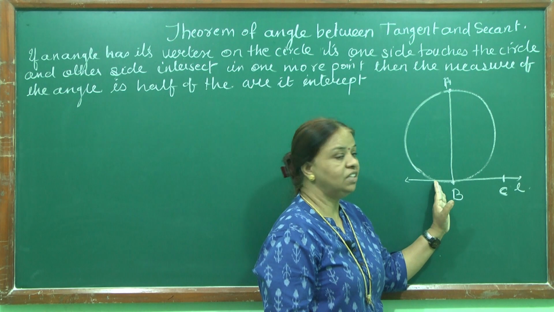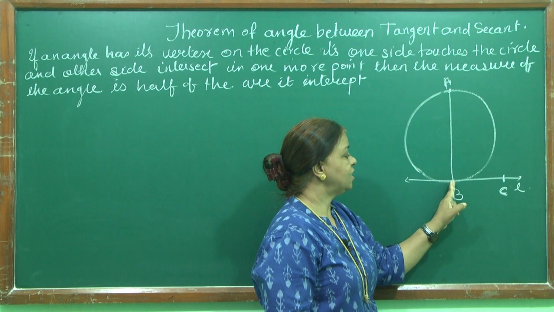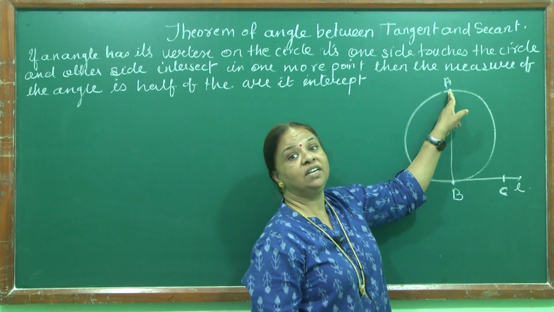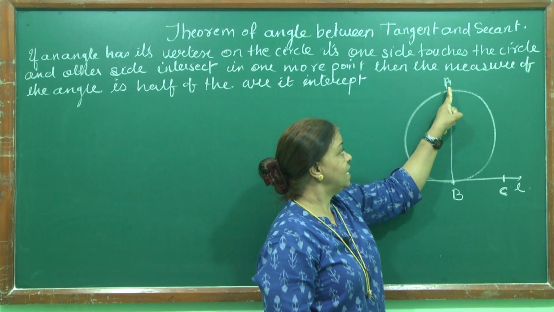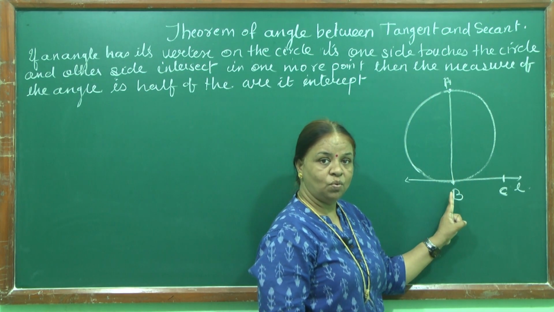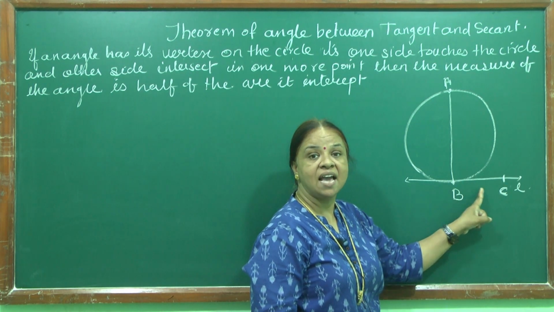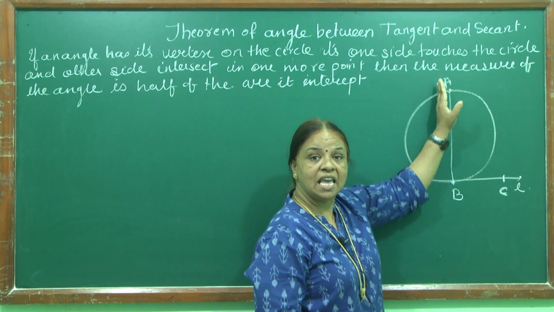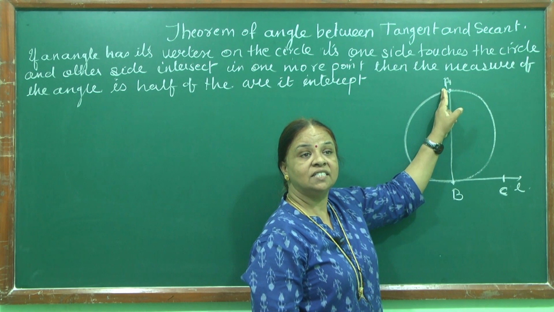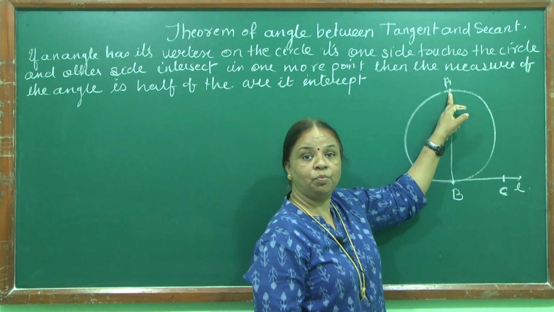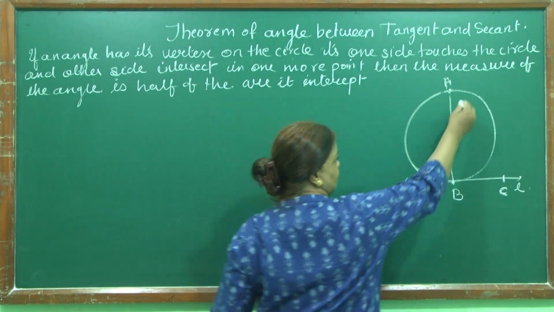So this is one side of the angle. The other side touches the circle at one more point. See where it is touching? It is touching at point A. The angle is ABC. The vertex lies on the circle and this is one side of the angle. The other side is AB and it is intersecting the circle at one more point. That point is A. Clear? So this is one diagram.